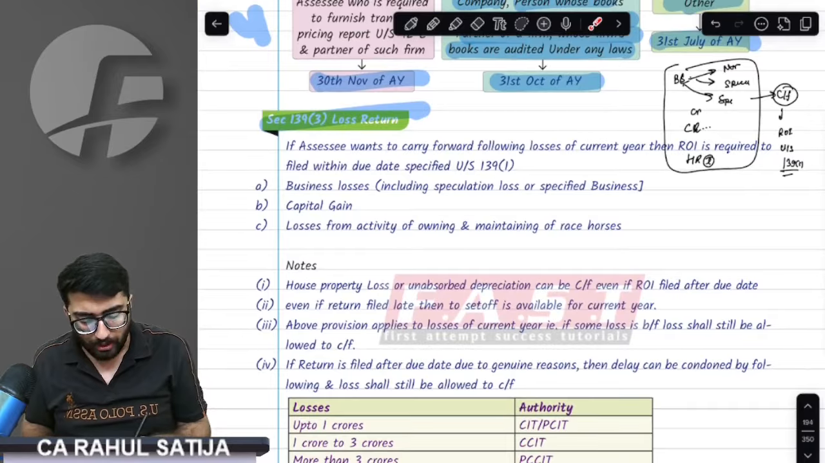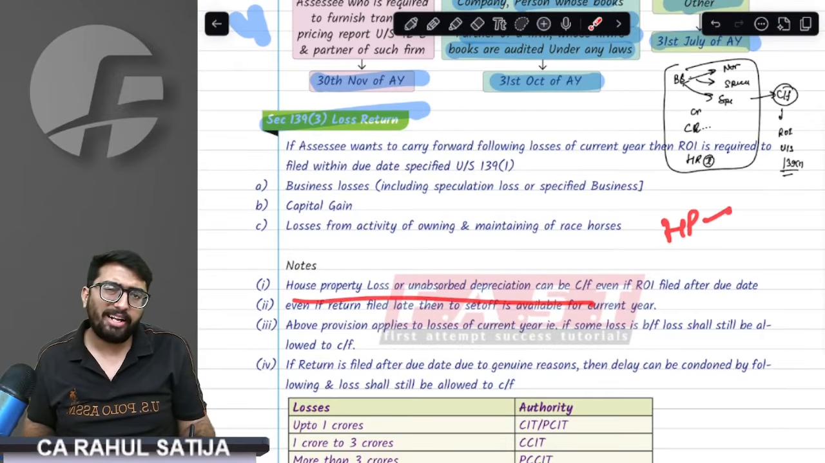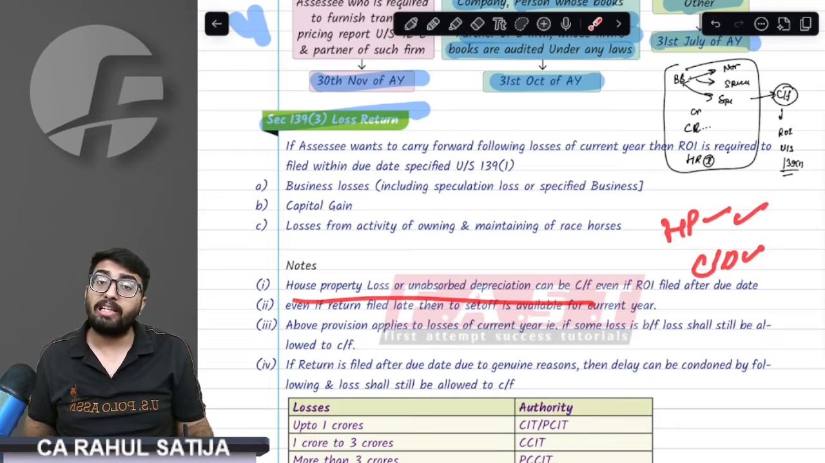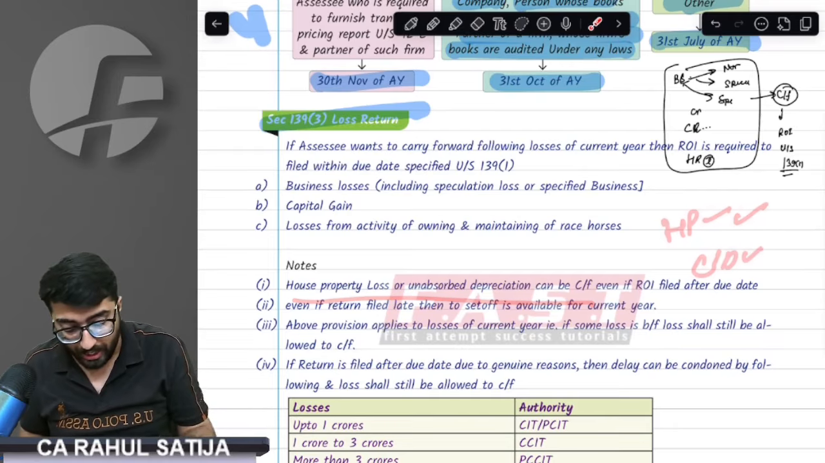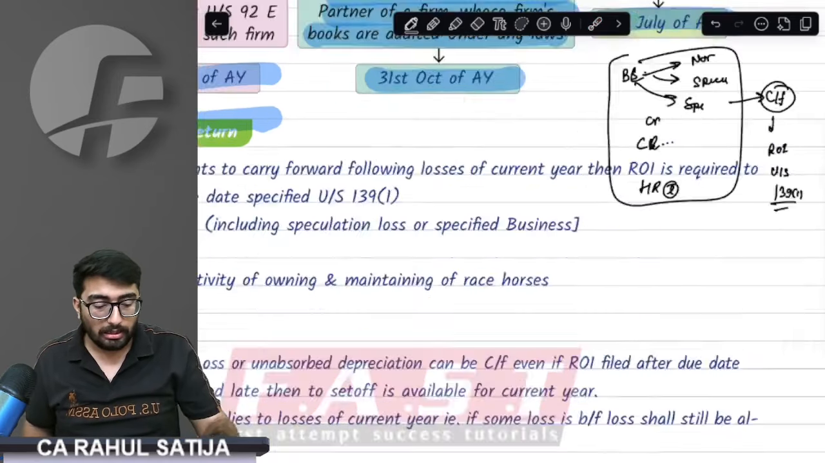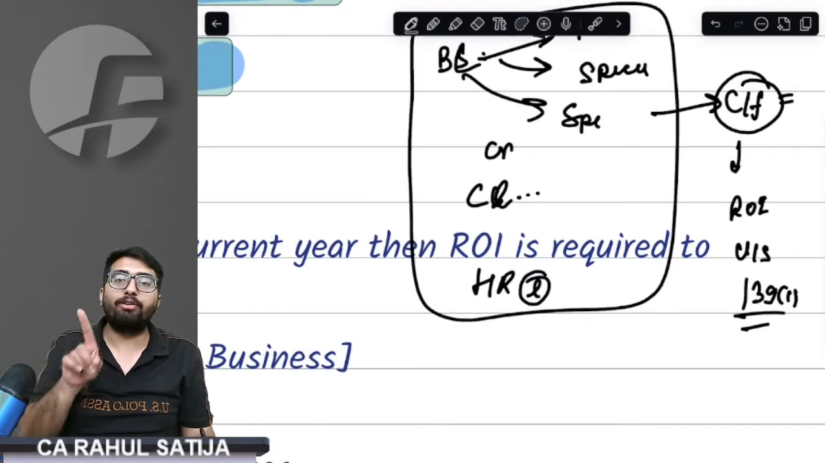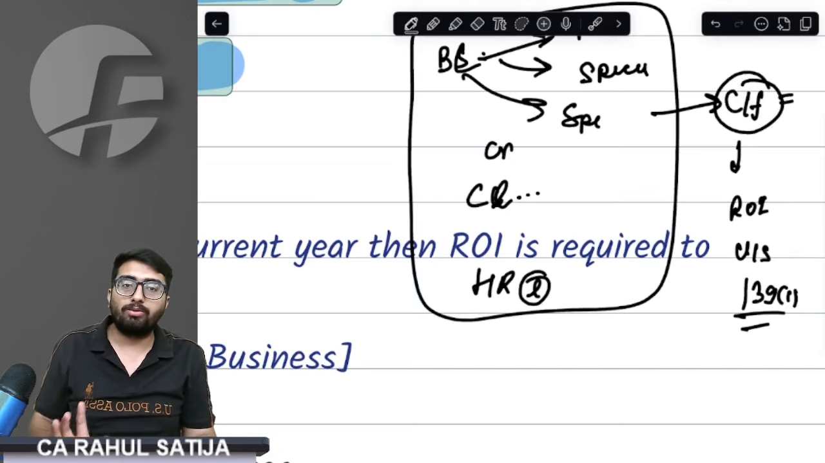Sir, can we carry forward house property loss even if I file a late return? Yes. Can we carry forward unabsorbed depreciation with a late return? Yes, you can carry forward. In addition to that, sir, the restriction is only on carry forward. Set off is still allowed.